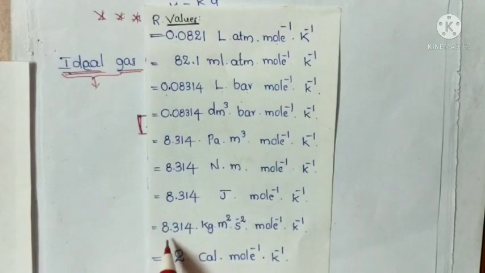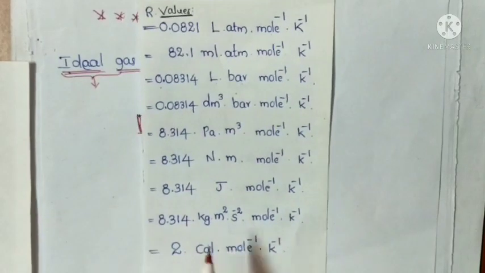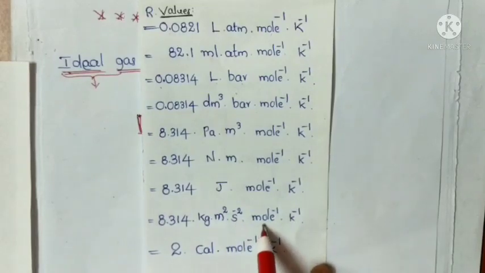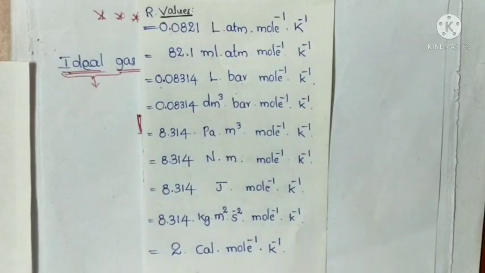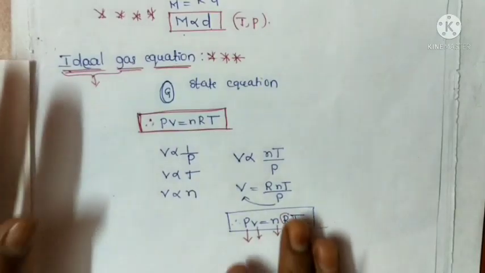In other units, 8.314 kg meter square per second square per mole per Kelvin, and 2 calorie per mole per Kelvin.